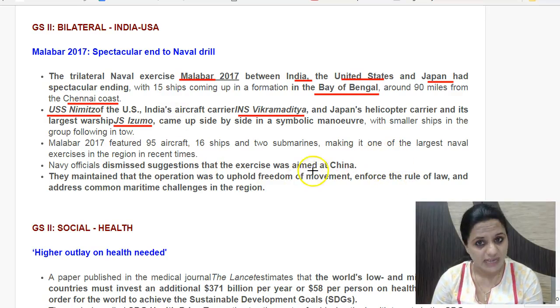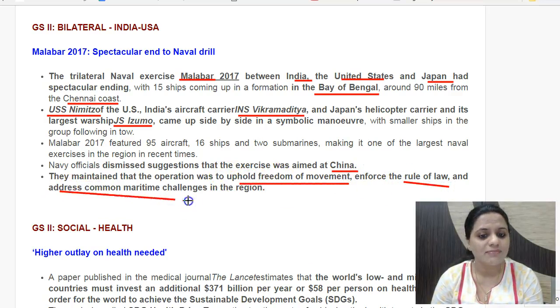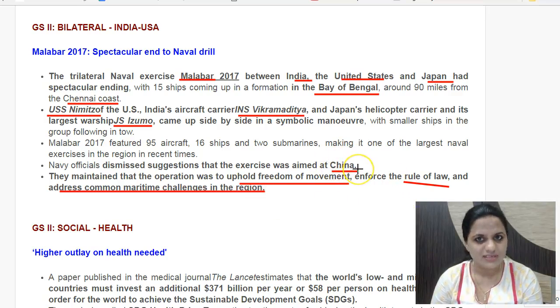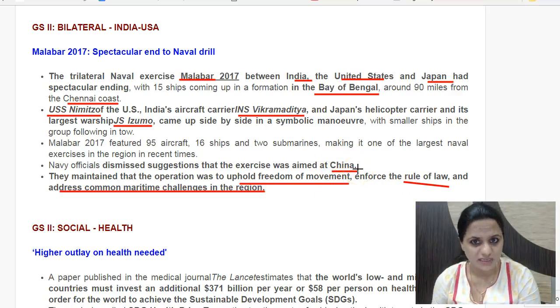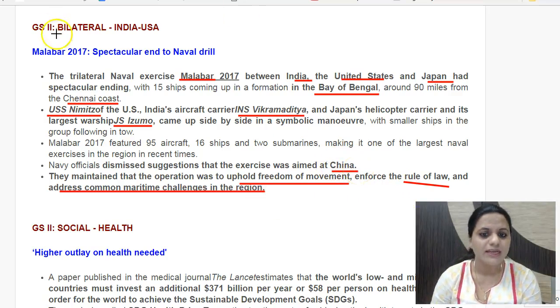So this was one of the largest exercises conducted in the Bay of Bengal, and it has been quite often reiterated that this is not an exercise aimed at China, but rather an exercise with the objective of upholding freedom of movement and enforcing the rule of law and addressing common maritime challenges in the region. So of course, China asserts its presence, especially in the South China Sea. So Bay of Bengal is the region close to India here. So China has raised its voice that such exercises are targeted against it, and there should not be a large number of nations coming together here conducting joint exercises.